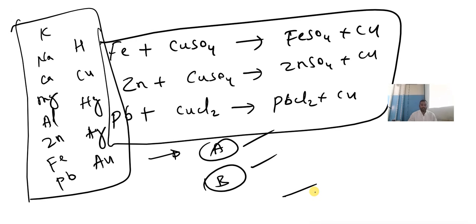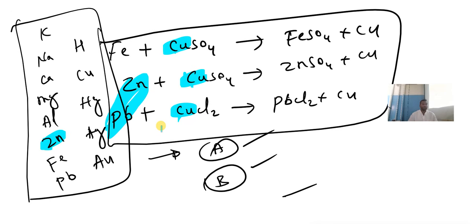Remember, here Zn and Pb are the most reactive metals. Am I right? Yes or no? Among these three, which is the most reactive? Zn, because here Zn is coming first. Clear? So Zn, that is zinc, and lead are more reactive elements than copper. See, here also we have copper, here also we have copper, here also we have copper. All the three are reacting with copper only, no?